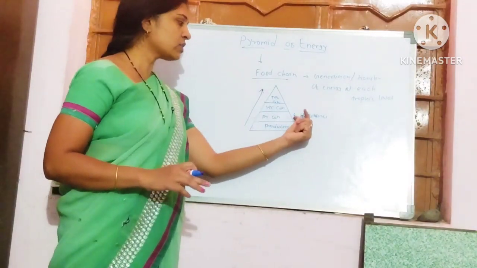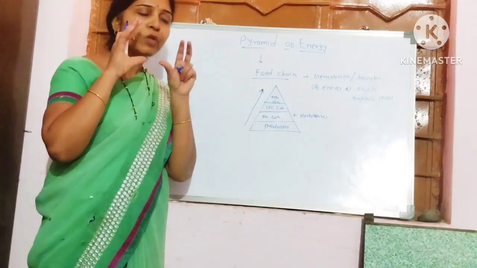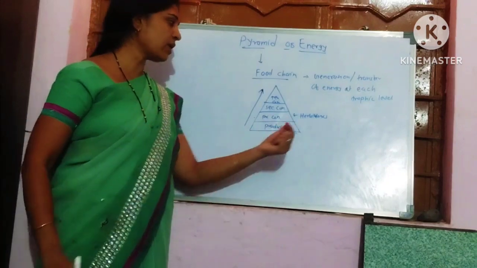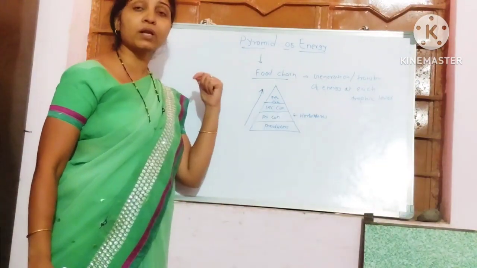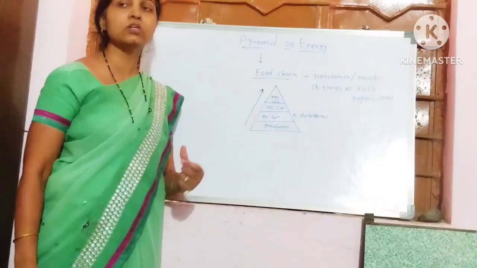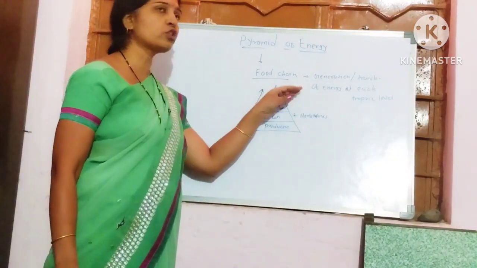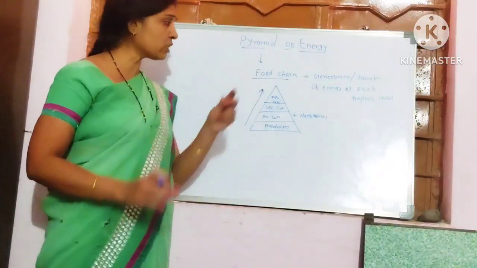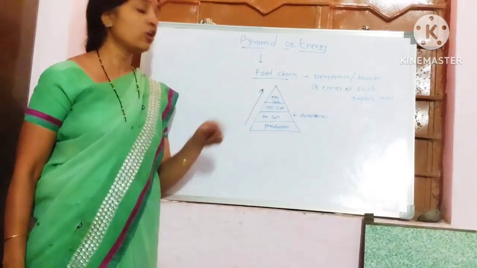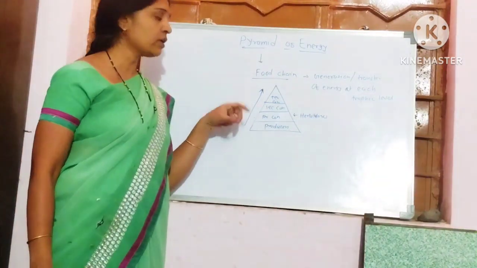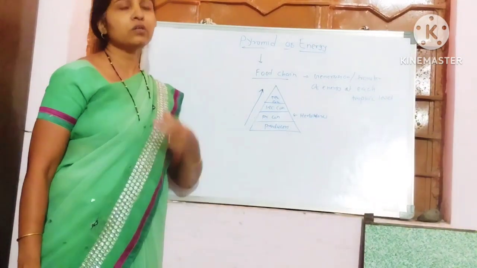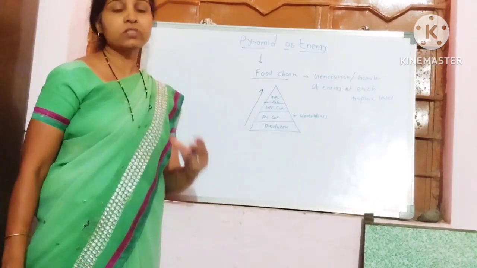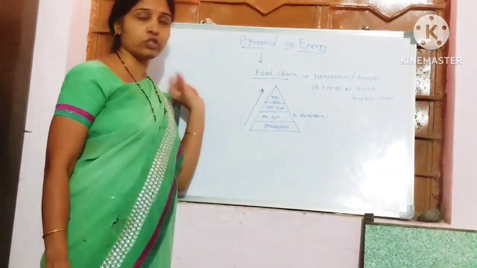Then at the second level, all of the animals which depend upon the green plants, getting their food from them, are the herbivores. Then in the third trophic level there are the secondary consumers which depend upon these herbivores, and then the tertiary consumers. It depends upon the type of food chain how many layers are present within this ecological pyramid. Some may contain only three trophic levels, while others may have four or maybe five trophic levels.